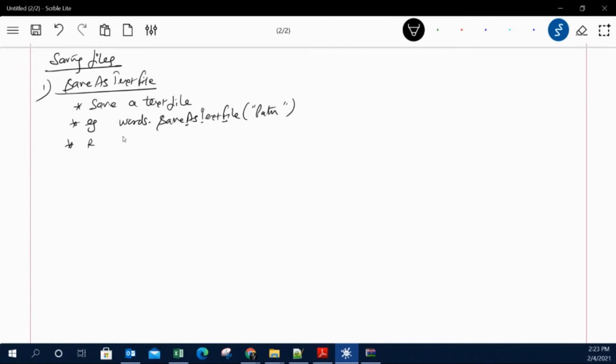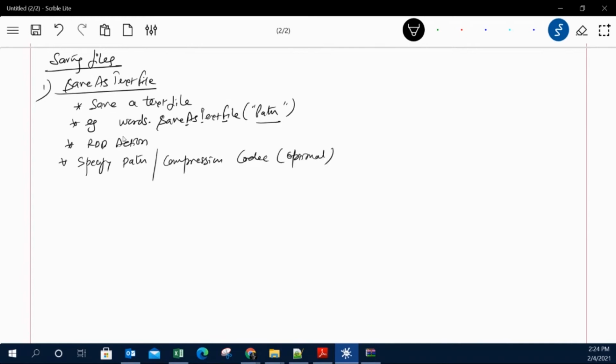Now saveAsTextFile is actually an RDD action, because it produces a result. Once you save, that means you are doing some action and this plan will execute. It's not a transformation, it's an action. While specifying the path, you can also add a compression codec, which is optional.